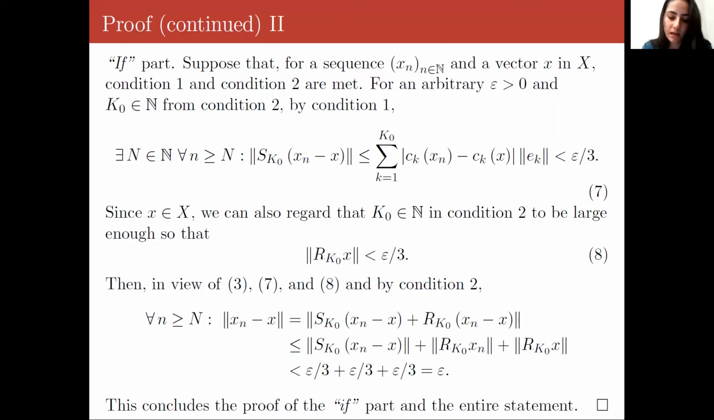And then by these estimates, we can evaluate the distance from the nth term to X, which by conditions 1 and 2 will be less than epsilon. And so thus we have convergence, proving the if part of the proof and the entire proof.